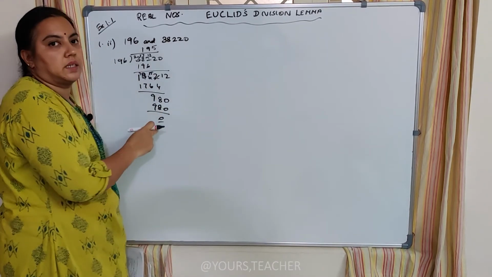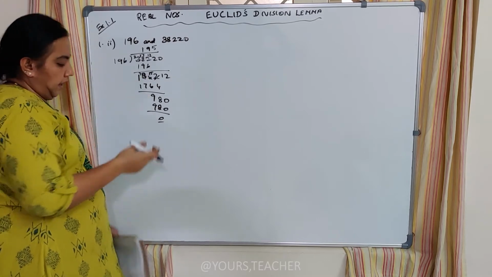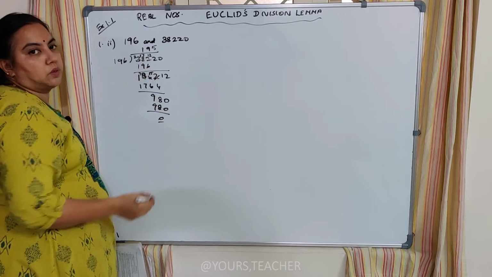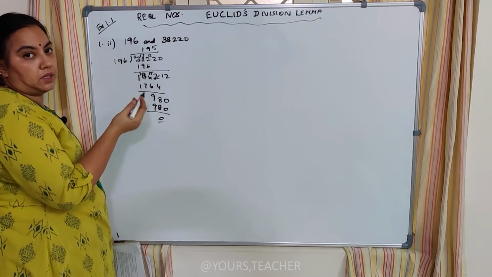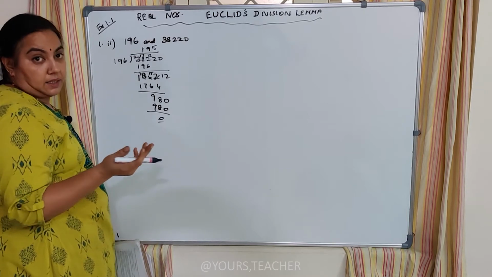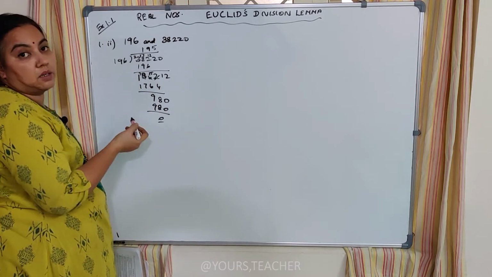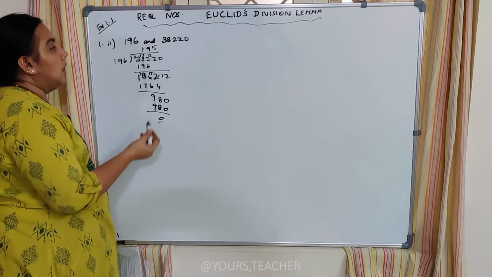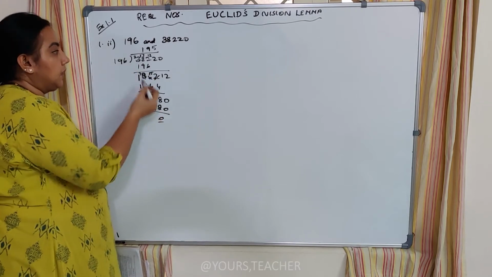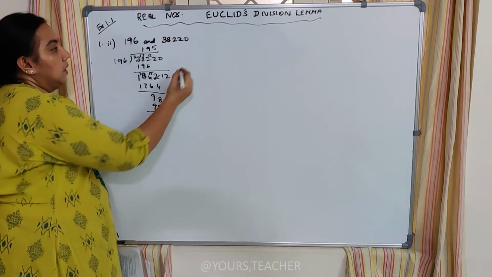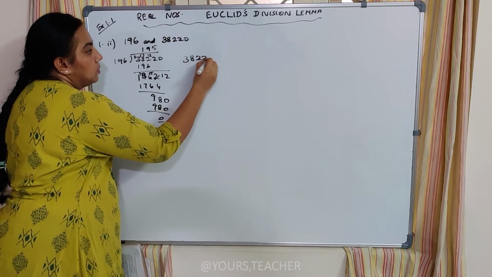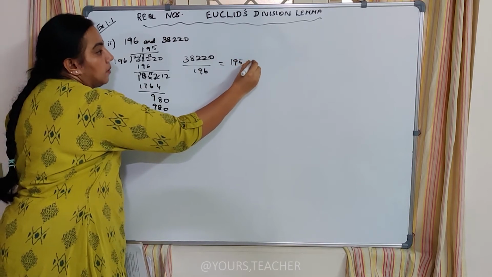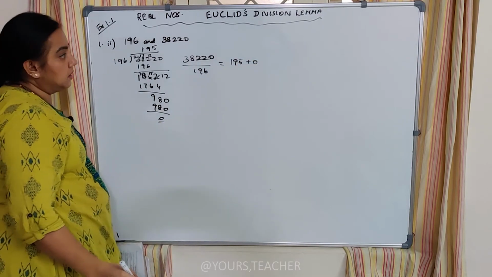Okay, now when we consider the second sum in the exercise, the sum is 196 and 38,220. Find the HCF of these two numbers. And as I said, Euler's division lemma is mainly used only to find the HCF of large numbers. We are trying to use those numbers now. When I divide, I get an answer as 195. So I can write it as 38220 divided by 196 is equal to 195 with the remainder 0. So what does this mean?